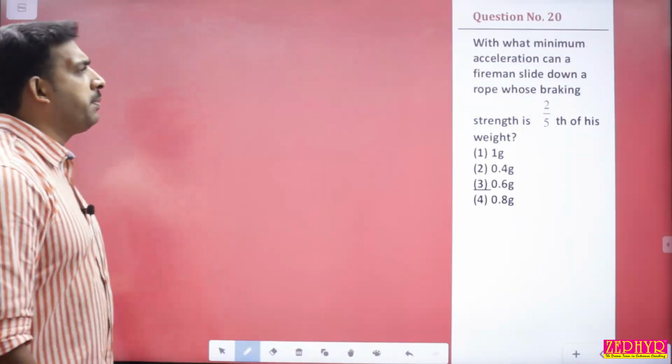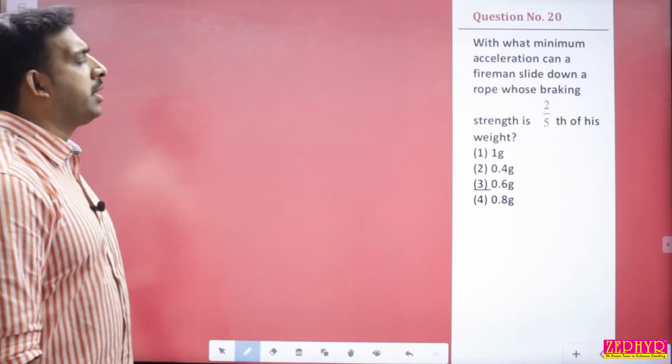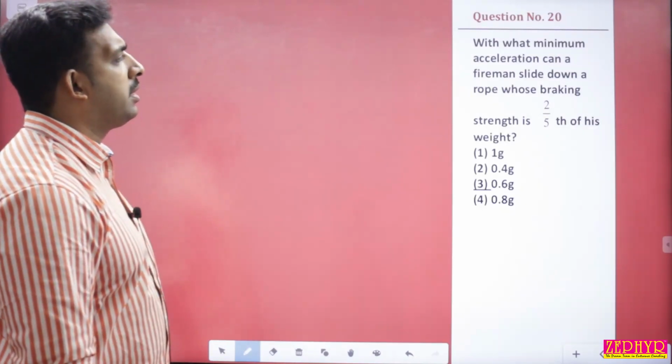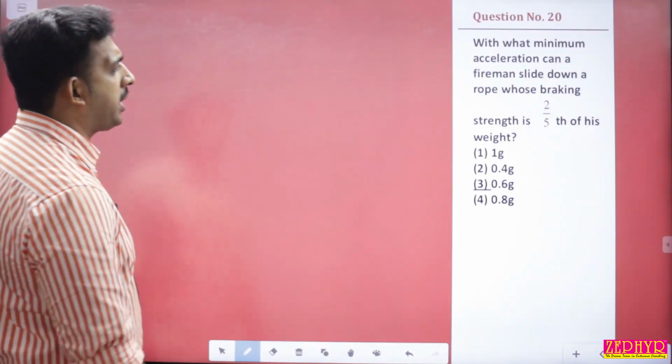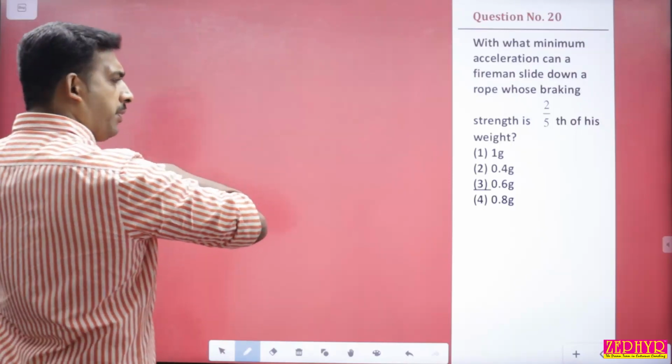Question number 20. With what minimum acceleration can a fireman slide down a rope without breaking, whose breaking strength is 2 by 5 of its weight? So breaking strength is 2 by 5 of its weight.